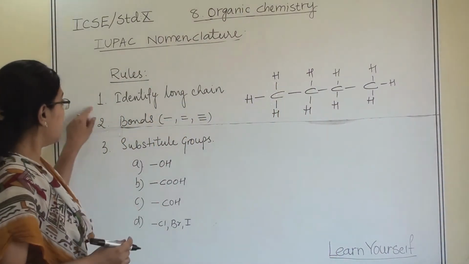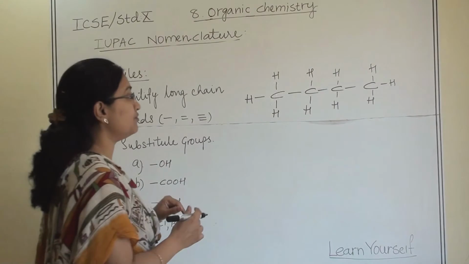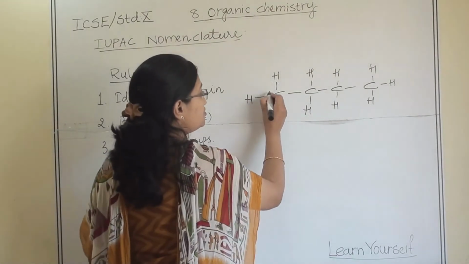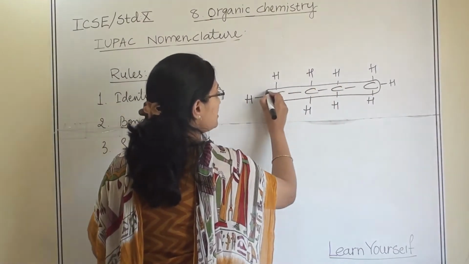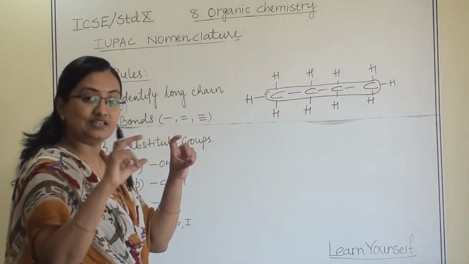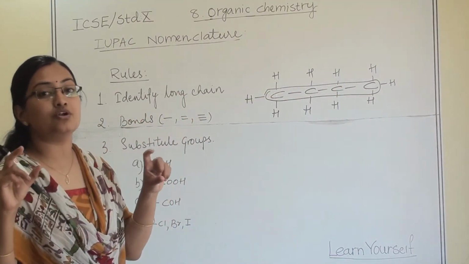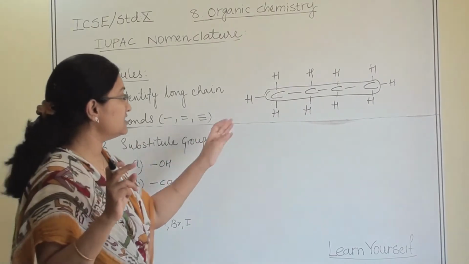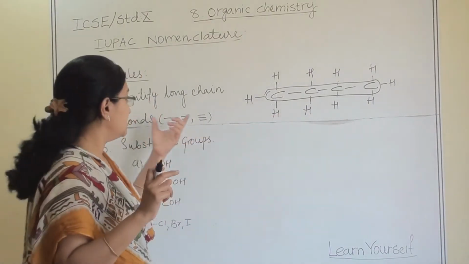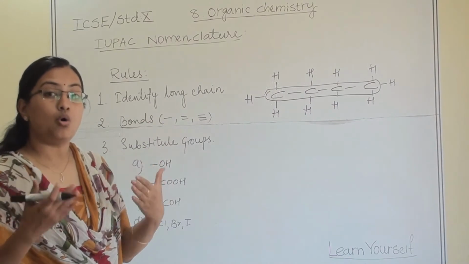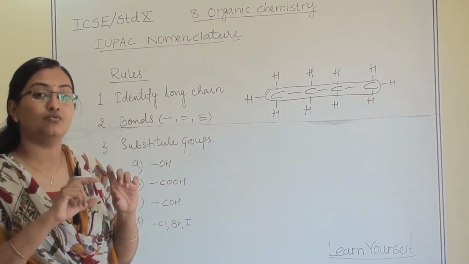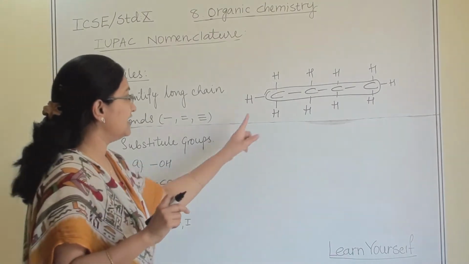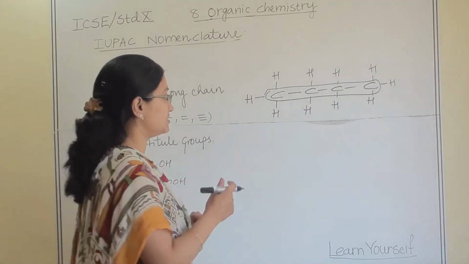So first, according to the first rule, we have to identify the chain. Chain means the long chain. You have to see for the chain that consists of the maximum number of carbon atoms. This is a straight chain. This rule will be applicable more for the branched chain. In the branched structure, you have to see which is the longest one. Let us try to understand this first.